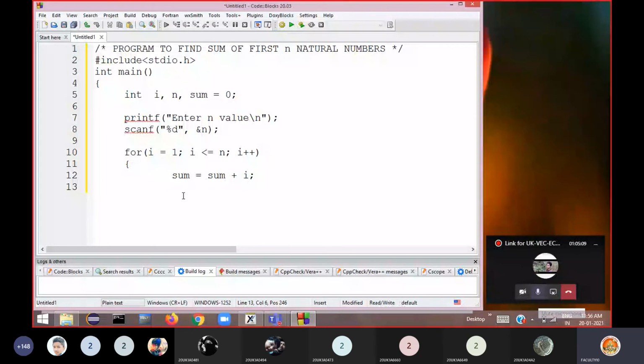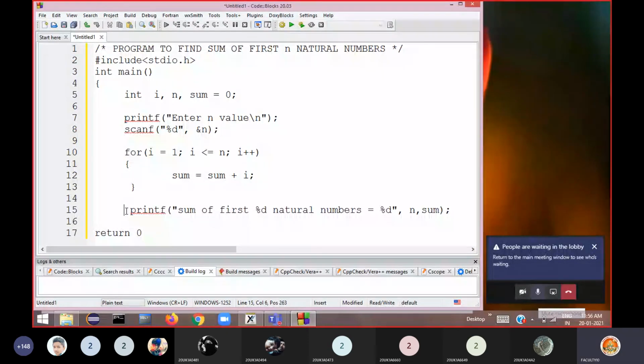Close the for loop here. Then print here, then say return 0.